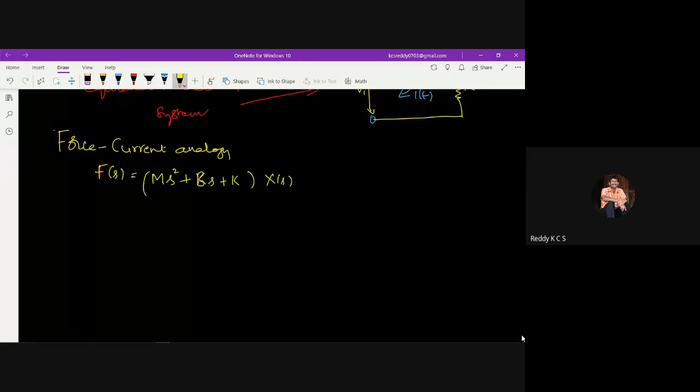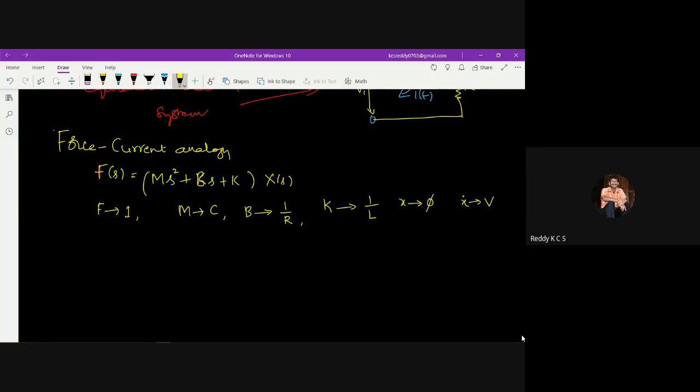Now if I write the current equation, we know the force current analogy. In the force current analogy, the replacement of elements is: force is replaced with current, mass with capacitance, friction coefficient with the reciprocal of resistance, spring constant with the reciprocal of inductance, displacement with flux, and velocity with the potential or voltage. Okay, so this is what we need to do in the case of the force current analogy.